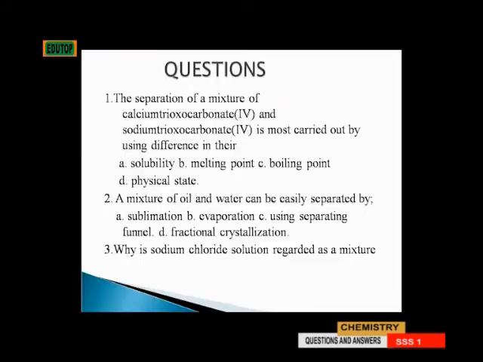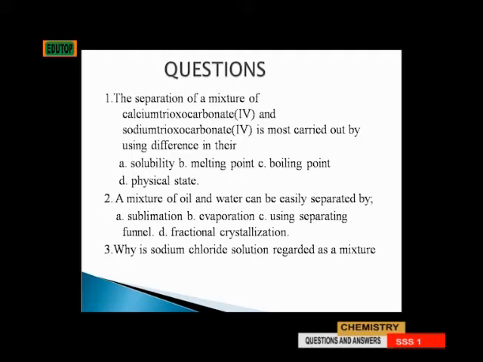Questions based on this topic. 1. The separation of a mixture of calcium trioxocarbonate 4 and sodium trioxocarbonate 4 is most carried out by using difference in their A. Solubility, B. Melting point, C. Boiling point, D. Physical state. Question number 2.